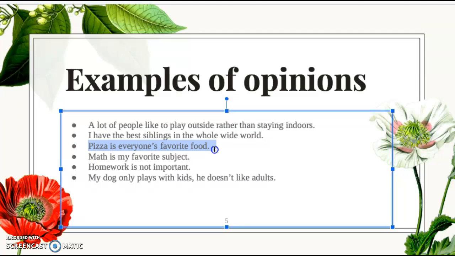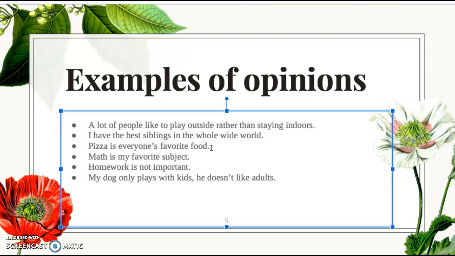Pizza is everyone's favorite food. You can't speak for everyone, so this doesn't necessarily mean it's correct. Some people might like rice, some people might like pasta. Pizza cannot be everyone's favorite food.